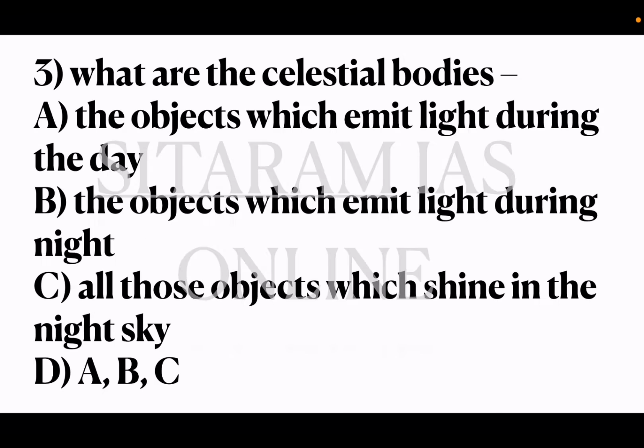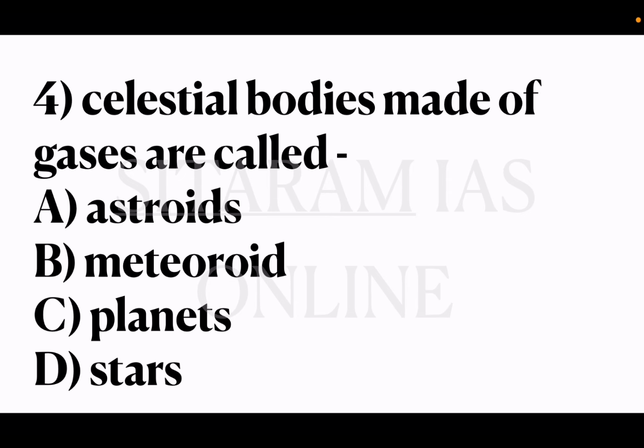Fourth question, celestial bodies are made of gases called option A asteroids, B meteoroids, C planets, D stars. So here asteroids contain rock material, meteoroids contain rock materials, planets also contain rock materials. So the celestial bodies which are made up of gases are called stars because stars shine and they are a combination, they are gaseous particles, right? So the stars is the correct answer.